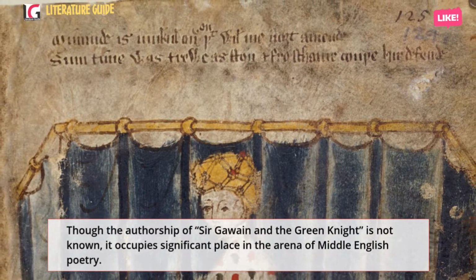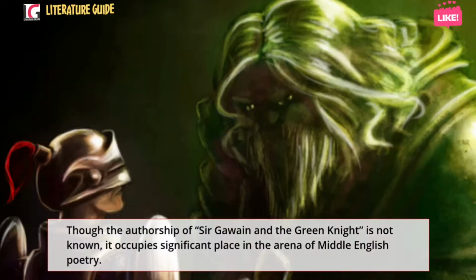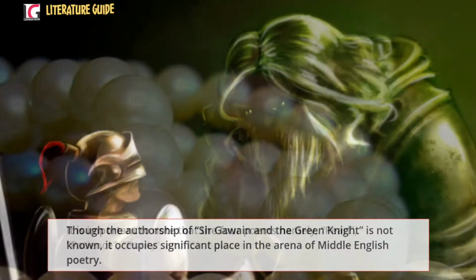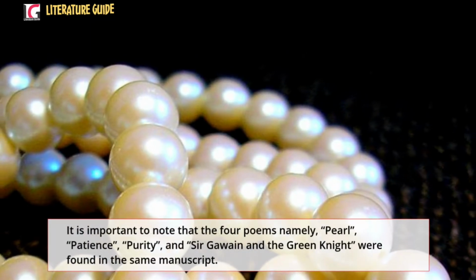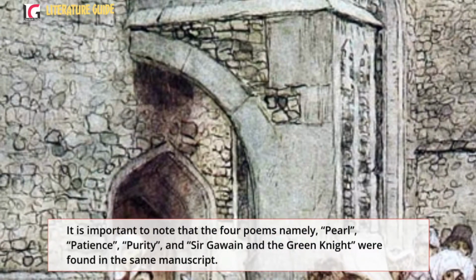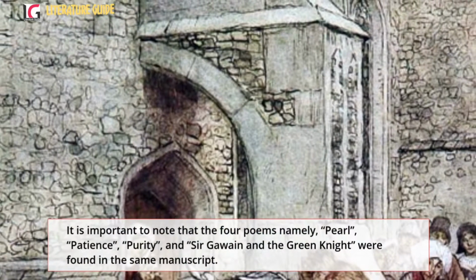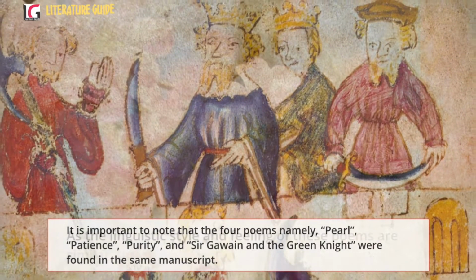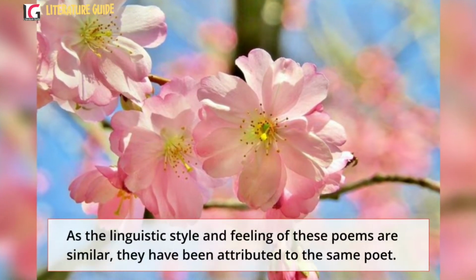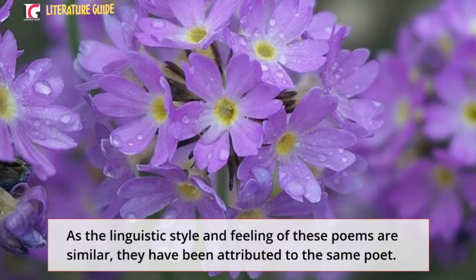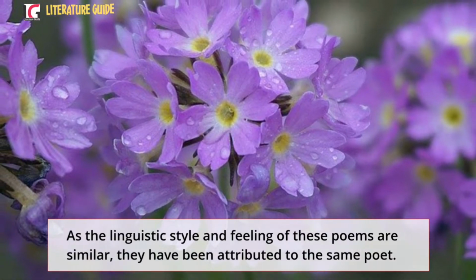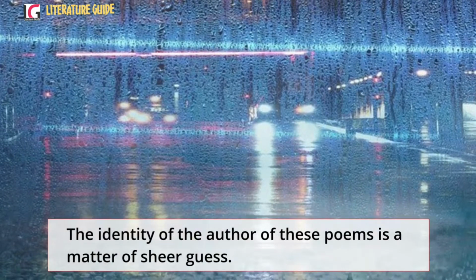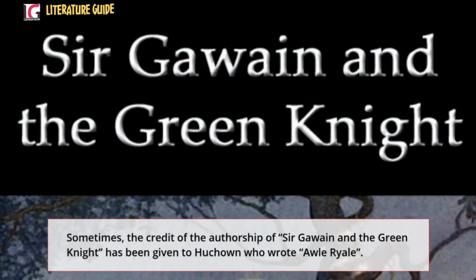Though the authorship of Sir Gawain and the Green Knight is not known, it occupies a significant place in the arena of Middle English poetry. It is important to note that the four poems, namely, Pearl, Patience, Purity, and Sir Gawain and the Green Knight, were found in the same manuscript. As the linguistic style and feeling of these poems are similar, they have been attributed to the same poet. The identity of the author of these poems is a matter of sheer guess.